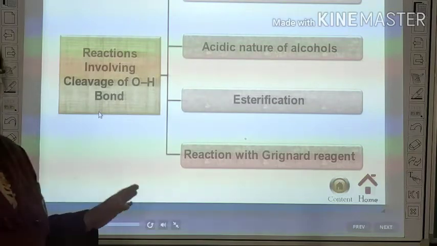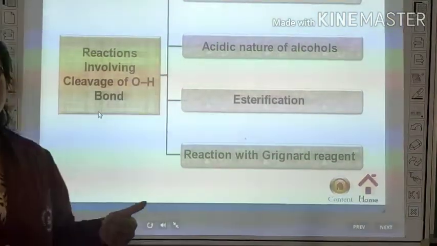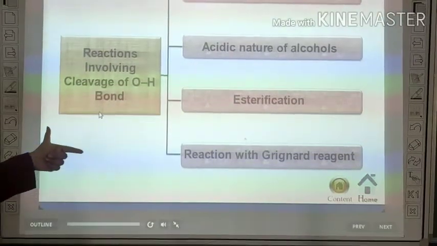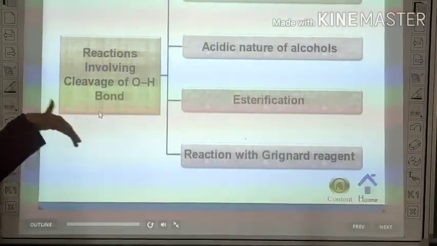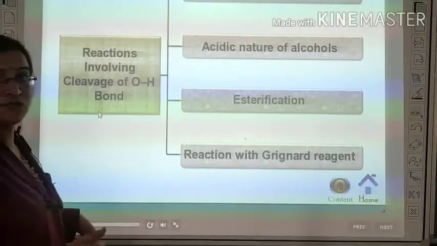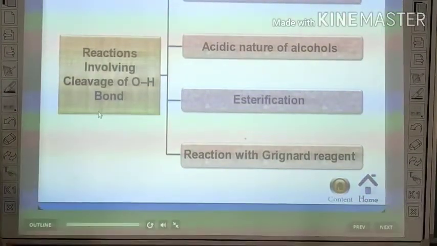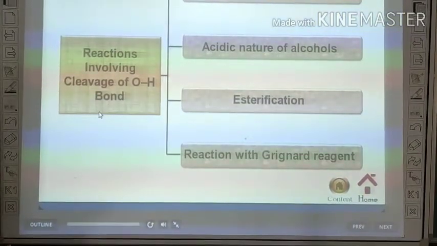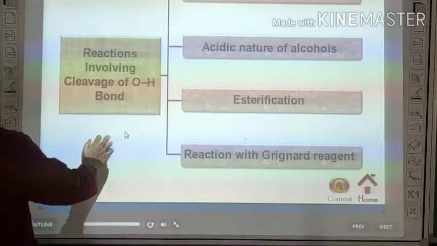Because of their versatile nature, being both electrophile and nucleophile, they show various reactions. First, reaction with metal. Second, acidic nature of alcohol. Third, esterification. Fourth, reaction with Grignard reagent.